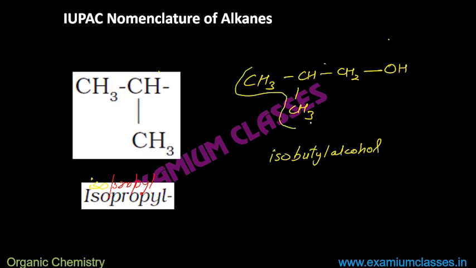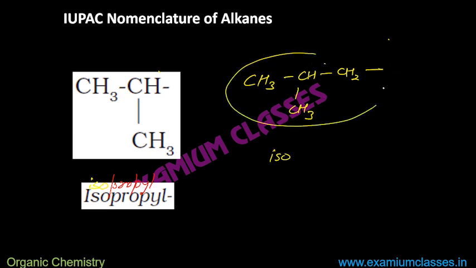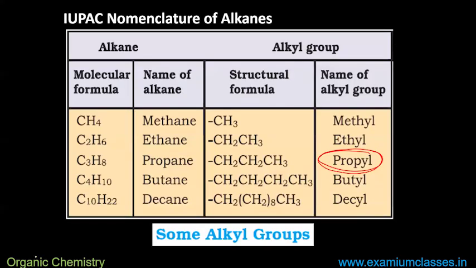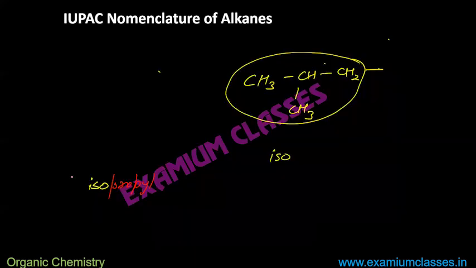Okay, sir. What I am saying, Samad, here it is iso group. So I will write iso. Then I will say total how many carbons are there in this alkyl group. Alkyl group is from here because this is open bond. This whole is alkyl group. Here, how many carbons do you have? 4. And for 4 carbons, you have butyl. So you will write iso, then you will write butyl.